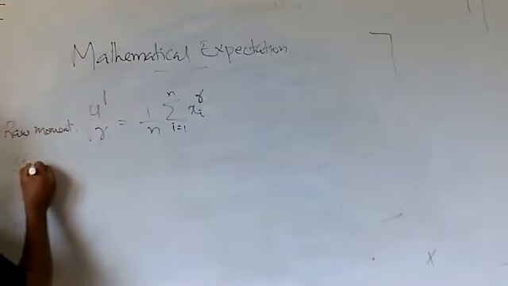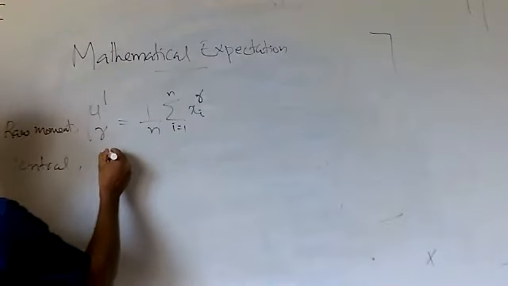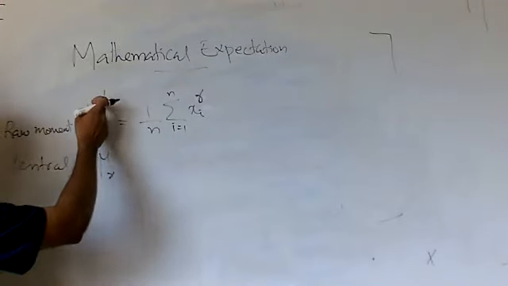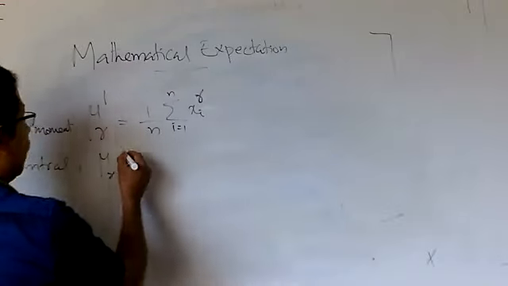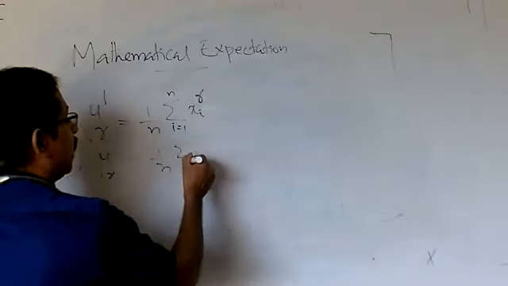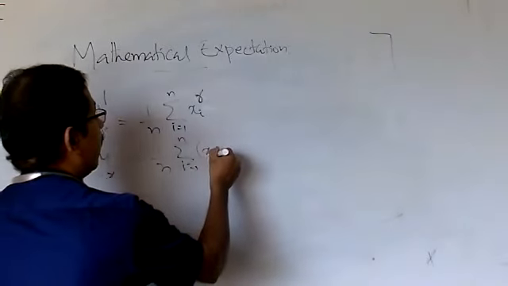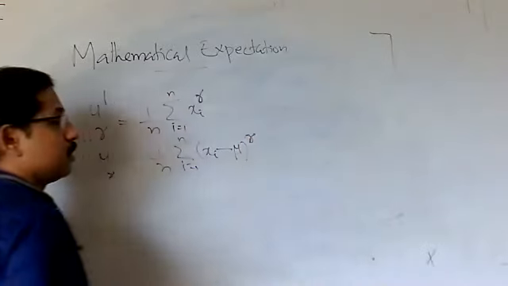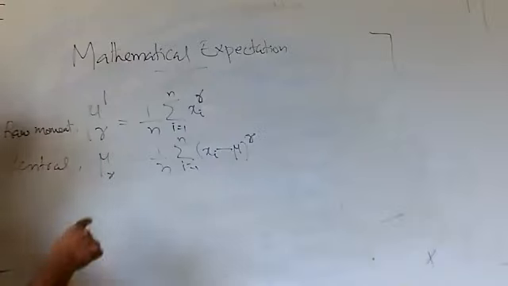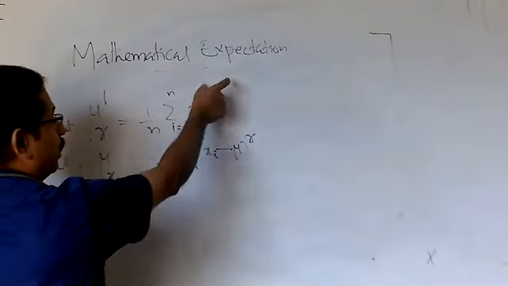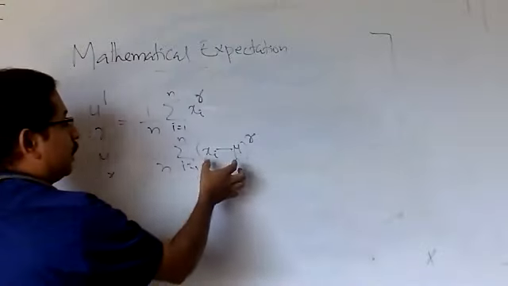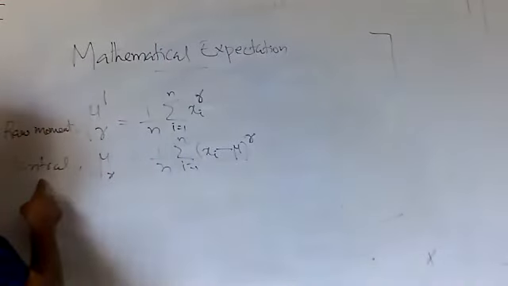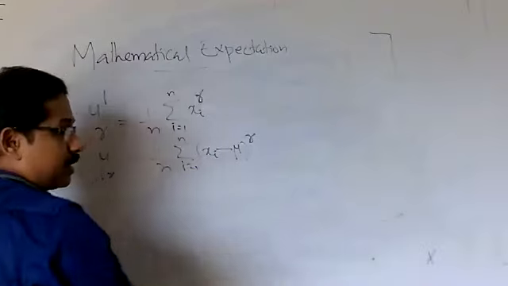And similarly, central moment. Central moment means the moment from the center, and it is denoted by mu r. For raw moment, we are using the notation mu r dash. Here it is mu r, and mu r is equal to 1 by n, summation i is 1 to n, xi minus mu, all raised to r. So check the difference between raw and central moment. For raw moment, it is xi raised to r. But for central moment, it is xi minus mu, the difference of the observation from its center. That is why it is called central moment. Mu is the center, the mean.